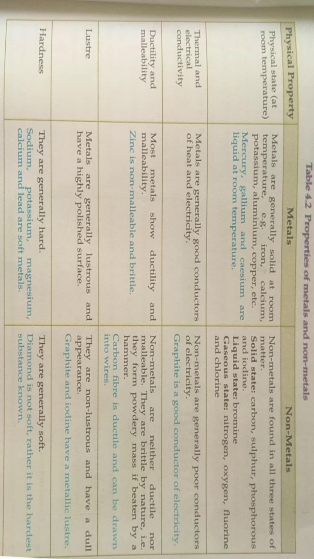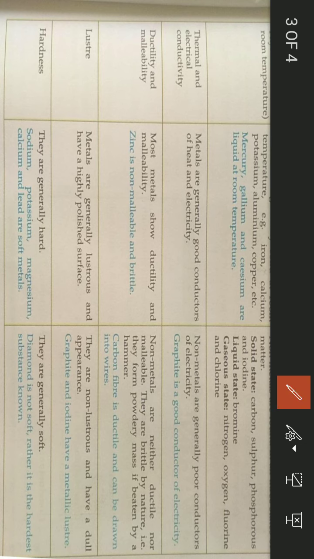Next property is hardness. Metals are generally hard, but there are exceptions like sodium, potassium, lead. They are soft metals. Sodium is a metal which can be cut with a knife.